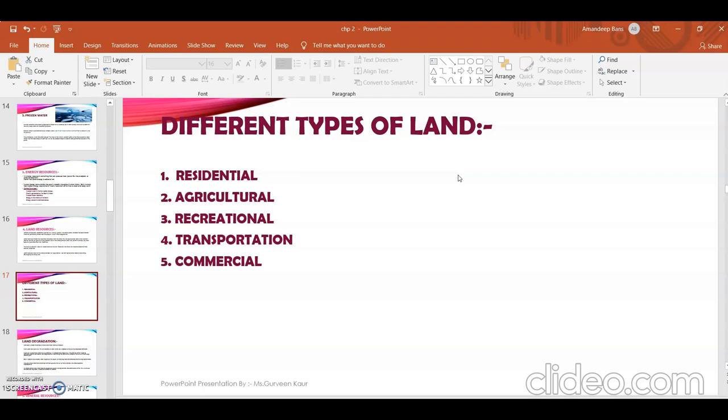But brokers are there, no? While selling, it can be countable, but the proper commercial ones are the malls or cinema halls. So these were the 5 types of land: residential, agricultural, recreational, transportation, and commercial.